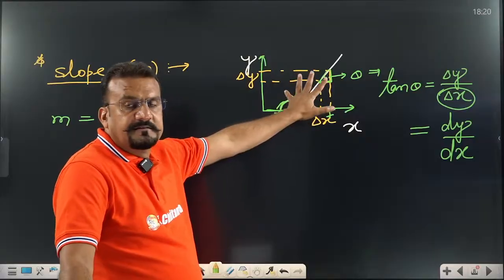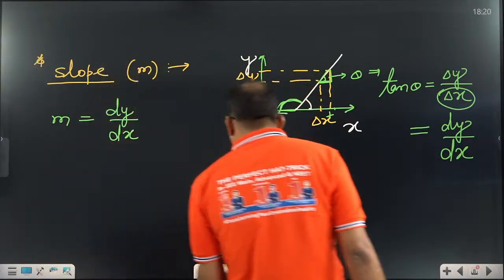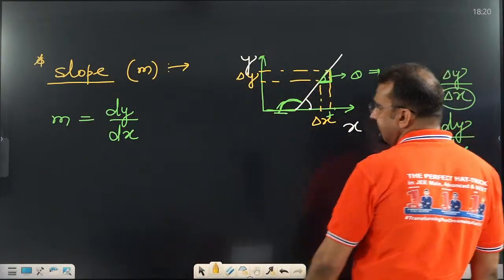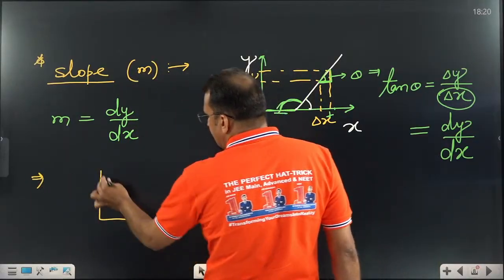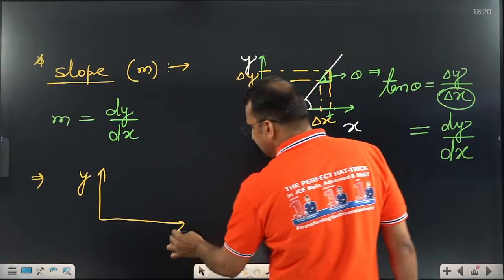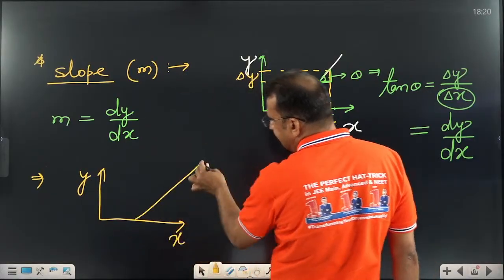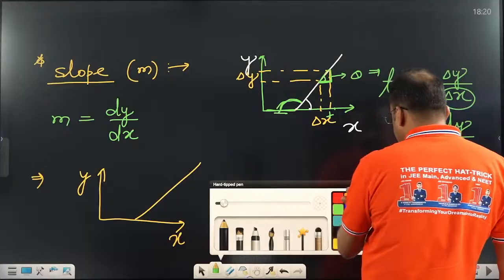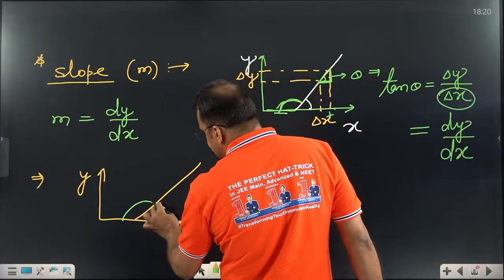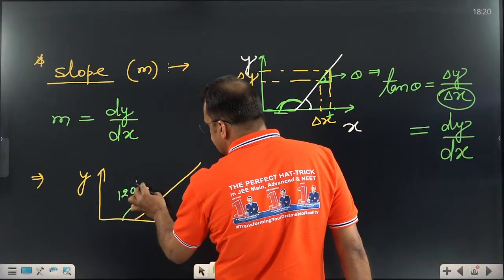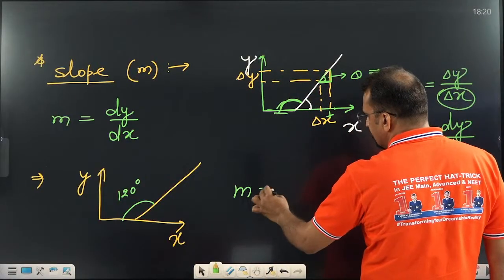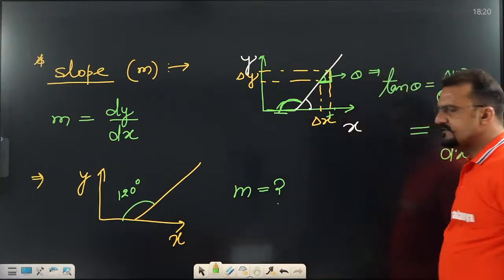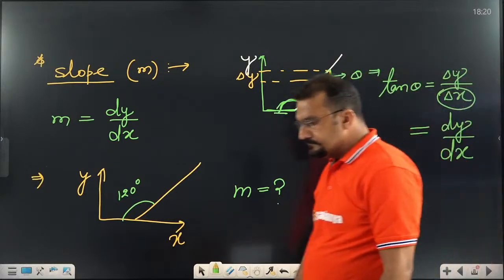Let us clear this statement with one example so that you can get an idea. Okay, dear student, you tell me, let us assume I am giving you this straight line. This is y and x. This straight line is given. Let us assume this angle is given as 120 degrees. Find its slope so that you can get a better idea. What is the slope of this straight line?